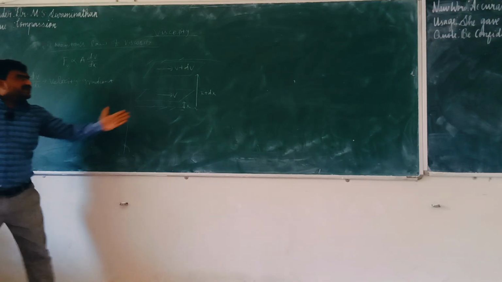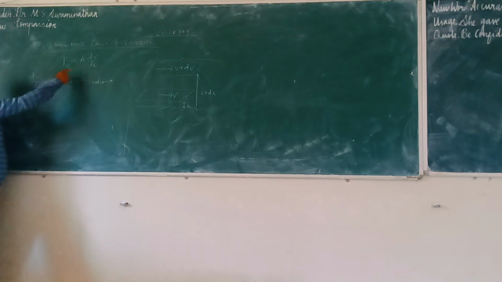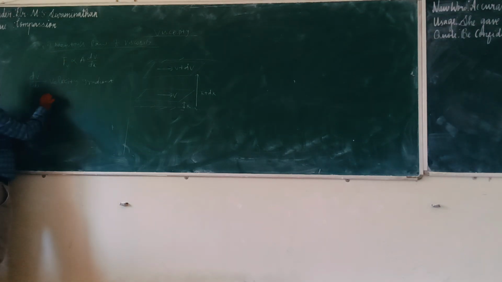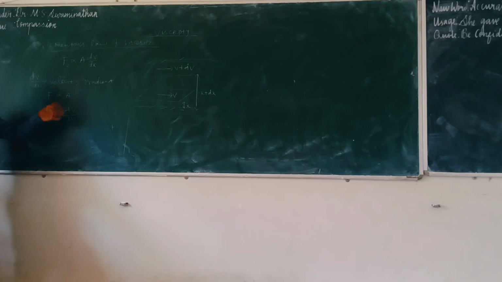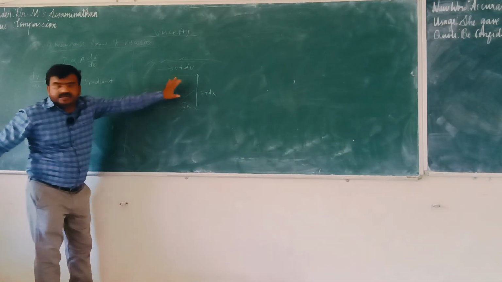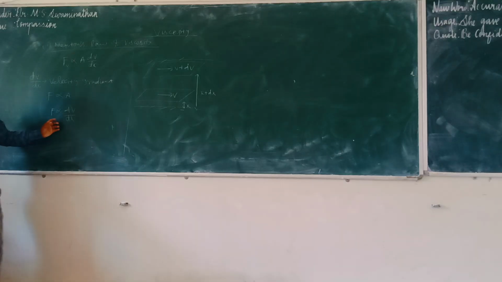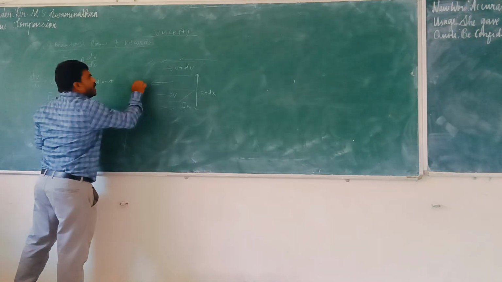Velocity increases. If height increases, so dv by dx is directly proportional. So F is directly proportional to a, and F is directly proportional to dv by dx. So whenever this ratio dv by dx increases, then the force will also increase. Force will always be on the opposite side.